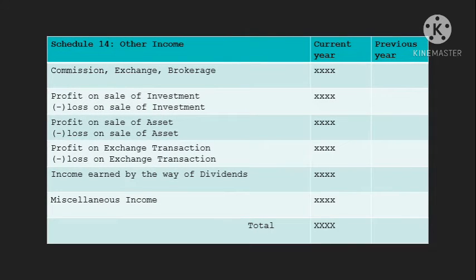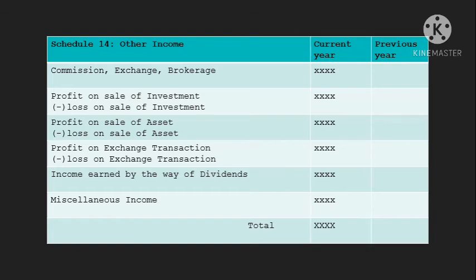Schedule 14, other incomes. Commission, exchange, brokerage. The bank gives various facilities to other institutions, and that is why it earns commission, exchange or brokerage income. Profit on sale of investment less loss on sale of investment. Whenever the bank sells its investments, it is possible that it earns a profit, and if it is a loss, you have to deduct that loss.